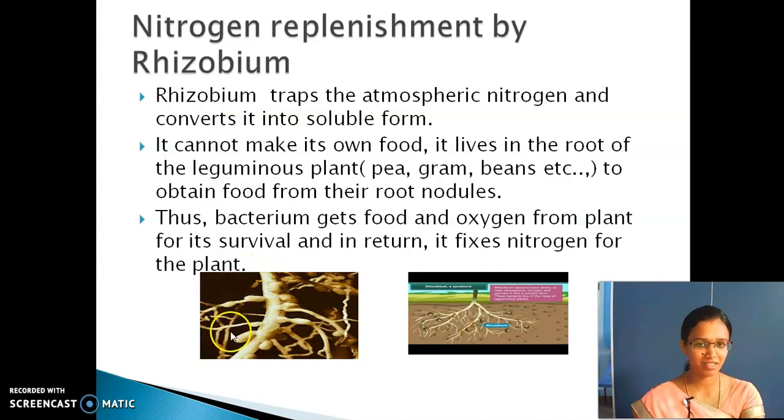This first picture shows the roots of the pea plant. See, these are the root nodules. In the second picture, you are able to see the green colored part, right? The green colored part is called rhizobium. So this rhizobium helps in fixing nitrogen.